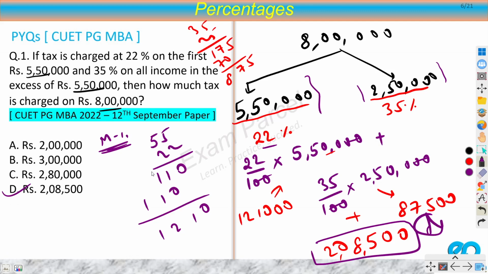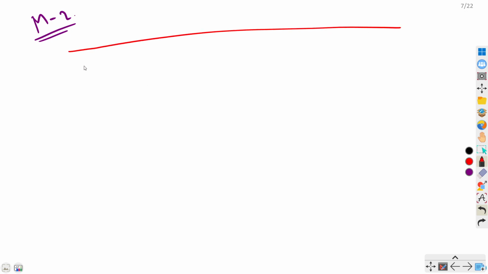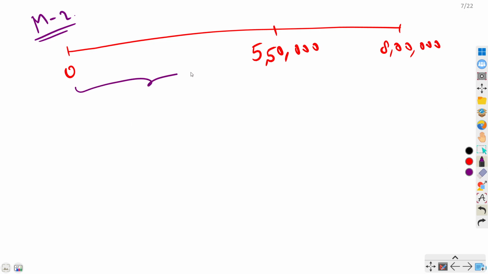So we got the answer, but there could be a better method as well. So let's try out that method. Method 2. Now let us focus on this salary line. Let's say this is 0 salary. This is 5,50,000 salary, and this is 8 lakh salary. Now we know that from here till here I will apply 22% tax, and from this portion to this portion I will apply 35% tax.